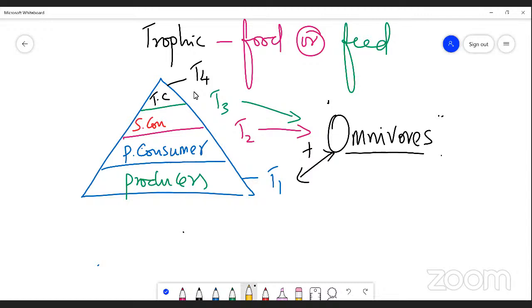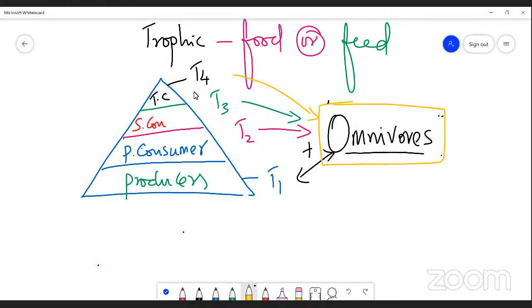So this kind of organism is known as omnivorous. Dear students, did you understand about omnivorous? An omnivorous organism eats all the levels of organisms, including producers, primary consumers, secondary consumers, and tertiary consumers. Now tell me, what is omnivorous?